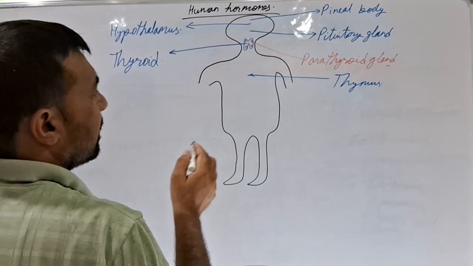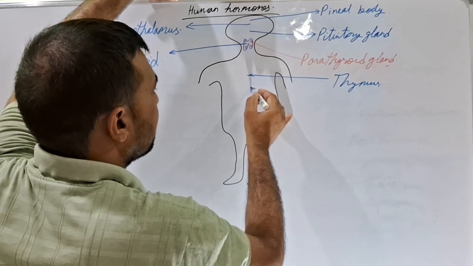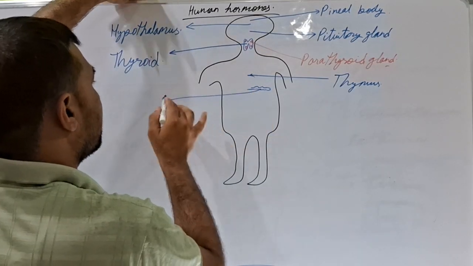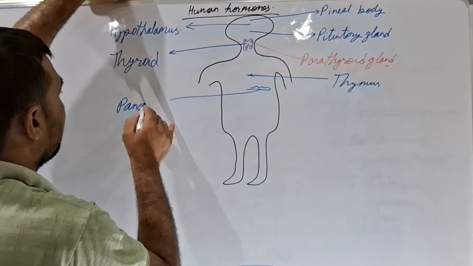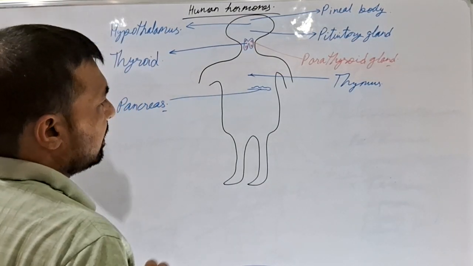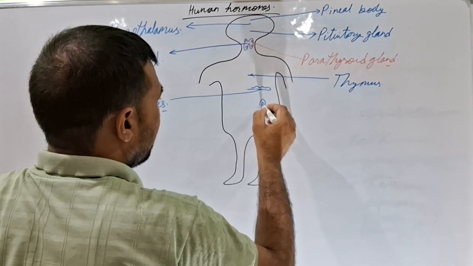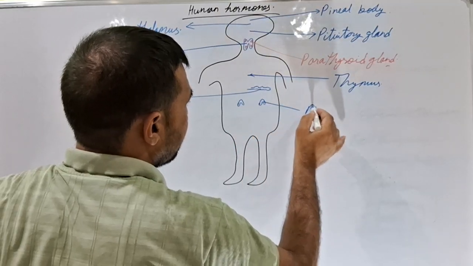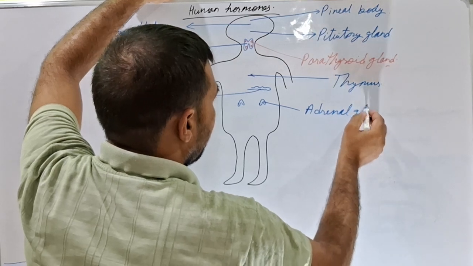Thymus gland. Just below it, just below our lungs, there is a gland, which we have already discussed, the heterocrine gland, which is known as pancreas. Below the pancreas, there is a gland which is present just above the kidney. Above the kidney, in a cap-like structure, the gland is known as adrenal gland.